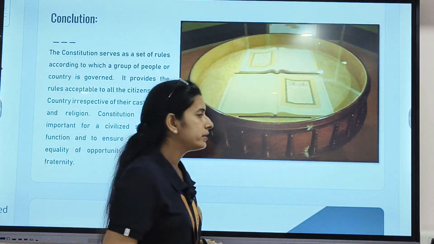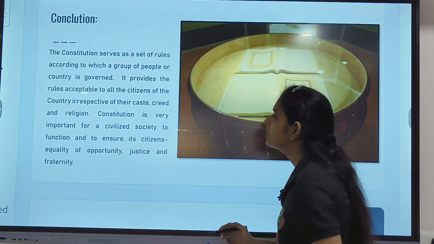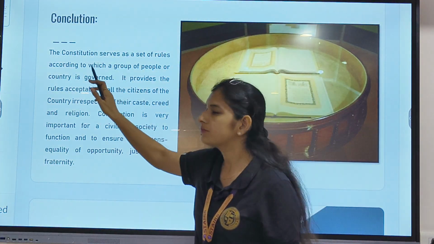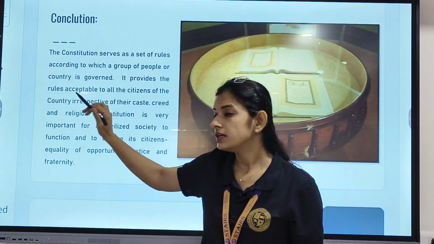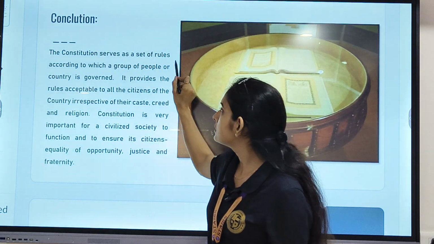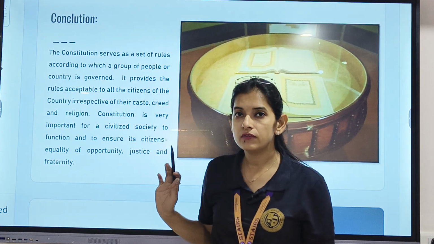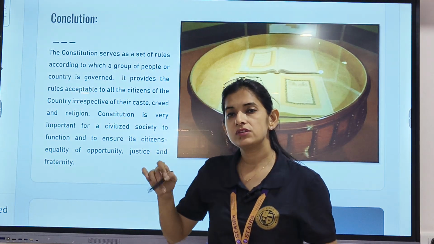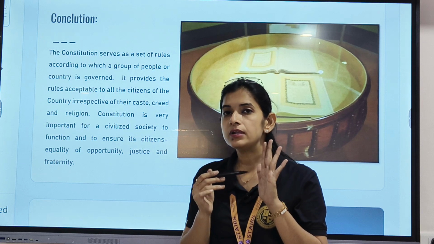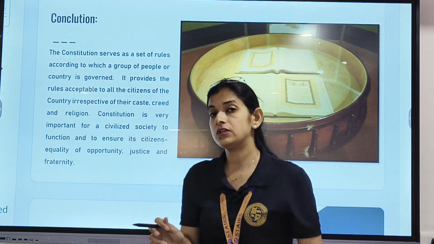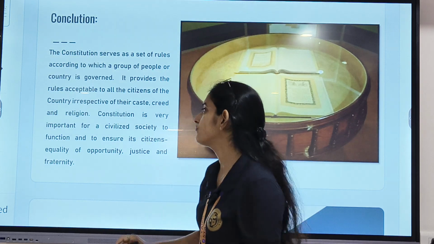Coming to the conclusion of this whole topic: the constitution is a set of rules and regulations according to which a group of people or a country is governed. It is a set of rules and regulations for the people as well as the government. It is not specifically for the people, it is for the government also, that is how the government has to function.